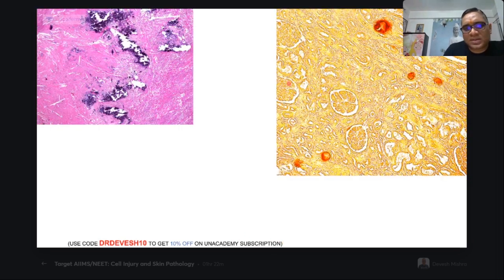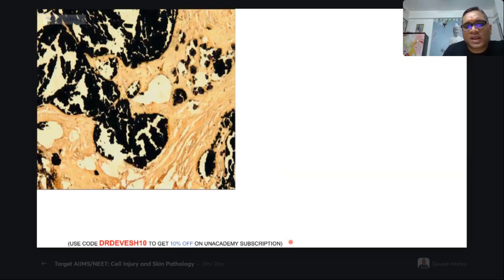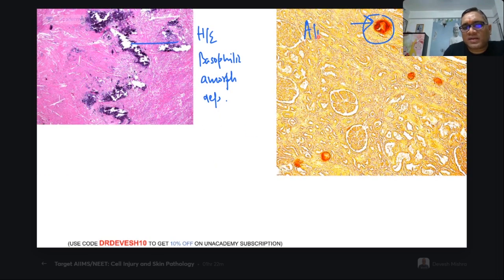Now you can see that calcium on H&E stain is a basophilic amorphous deposit, right? Basophilic, no morphology, amorphous deposit. And this is the calcium stain where you can see alizarin red. So this is the alizarin red stain. And now you can see this is the von Kossa stain, showing calcium in black color. Earlier it was alizarin red, and calcium is in red color, right?